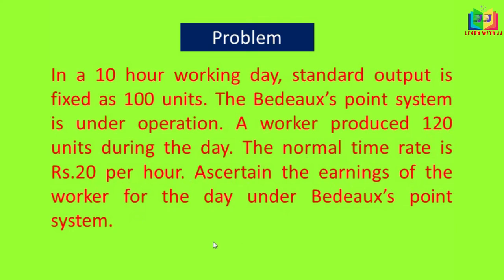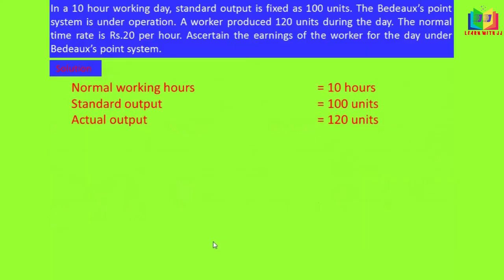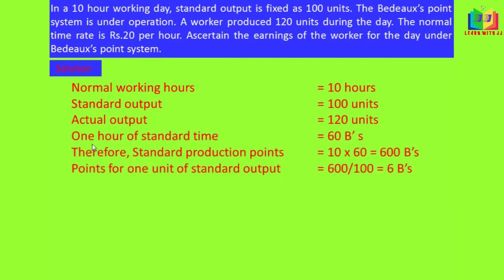Let's start doing the problem. First, the normal working hours are given, that is 10 hours. I have written that, and the standard output is also given, that is 100 units, and the actual output is 120 units. So I have written that. And next, 1 hour of standard time is equal to 60 Bs, that is 1 minute is equal to 1 B. So 1 hour comprises 60 minutes, so 60 minutes equal 60 Bs.